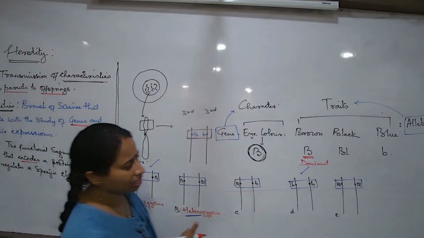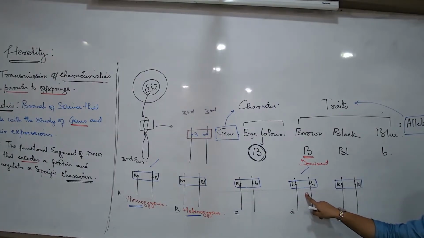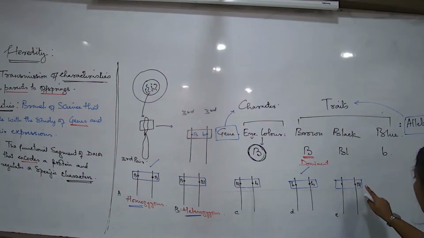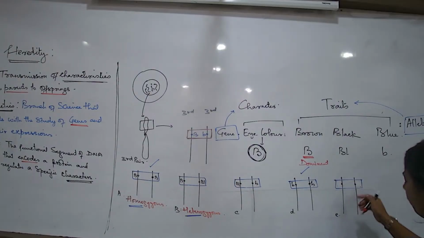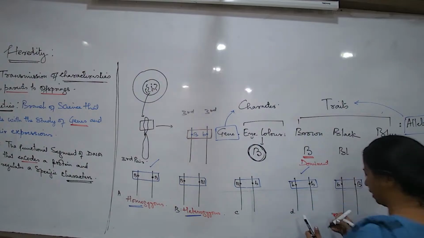Now look, this type of combination is able to express only when it is on its own. Let me give you a combination something like this.